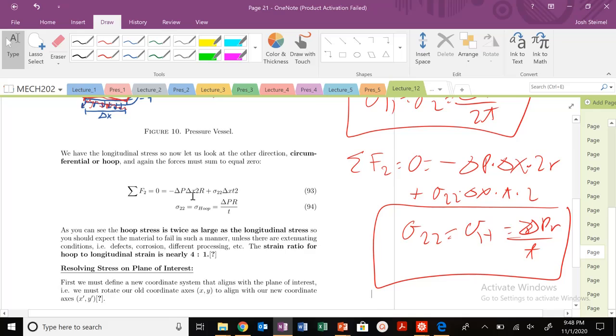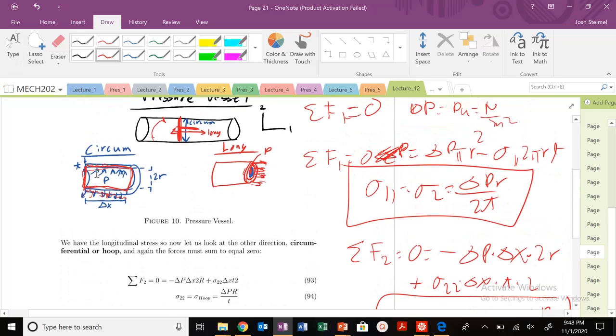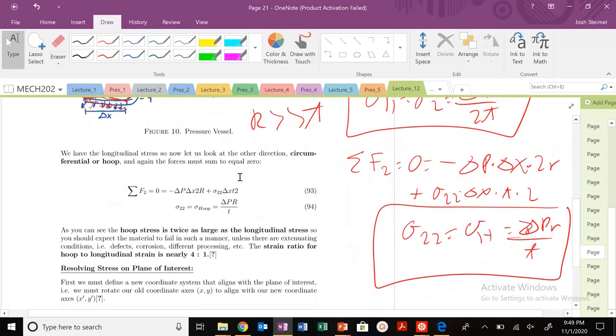And again, we're making an assumption here, actually not an assumption, we're only working on this area and this radius because, again, thin-walled, so our R is much greater than the thickness here. So that's why you're not considering the whole picture there, and we're making some assumptions in the geometry. But this is essentially our stresses for our thin-walled pressure vessel.